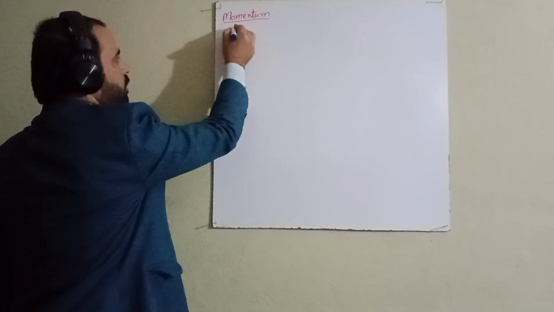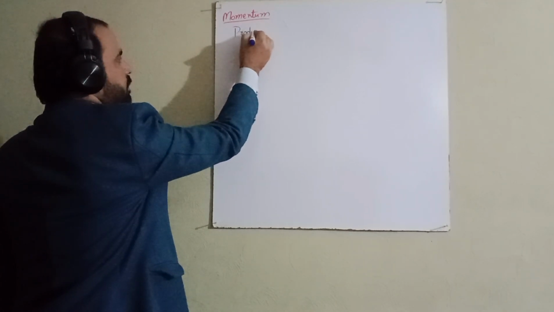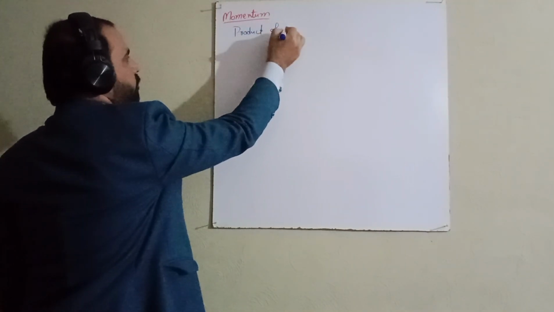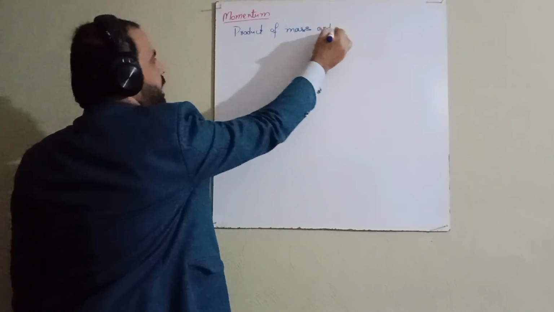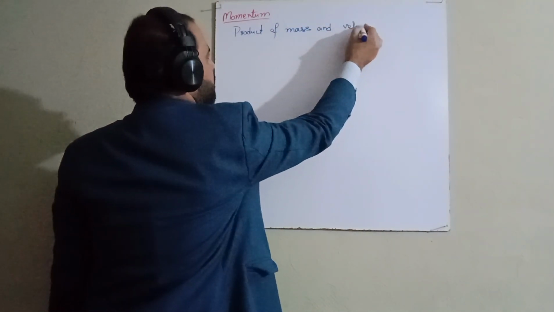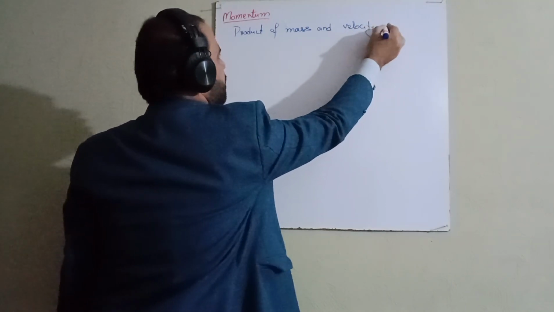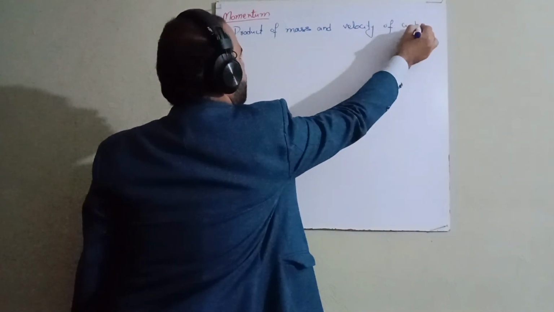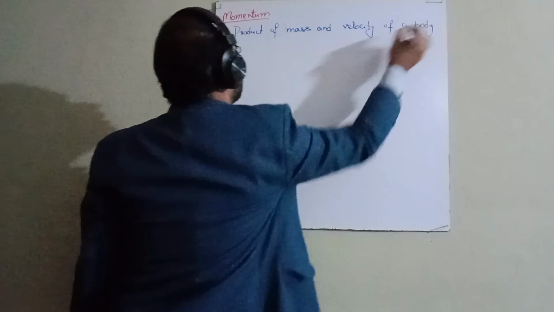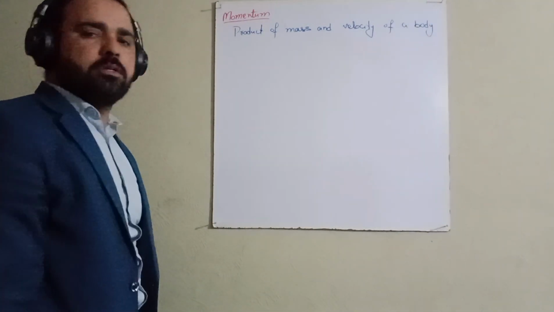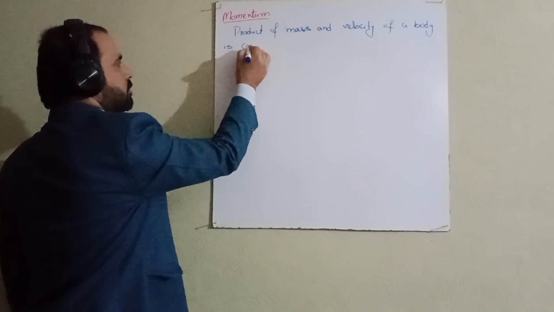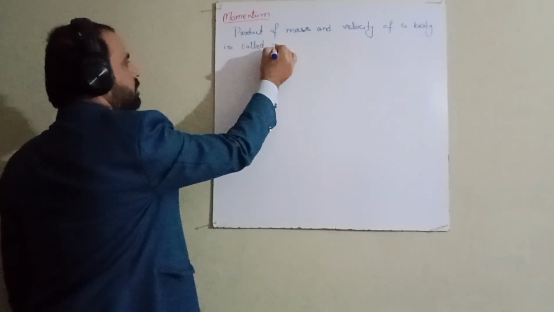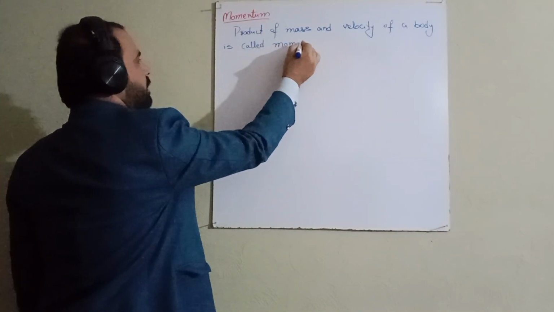The momentum is basically a product of mass and velocity of a body. Product of mass and velocity of a body is called momentum.